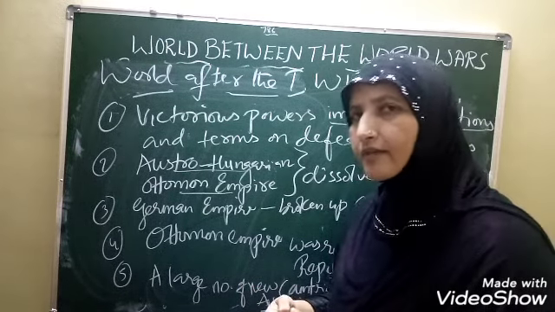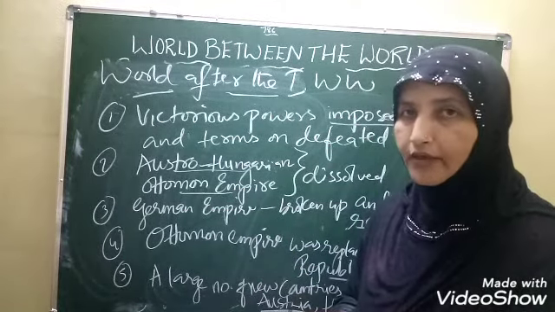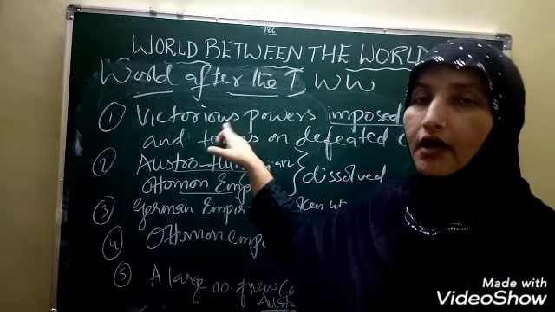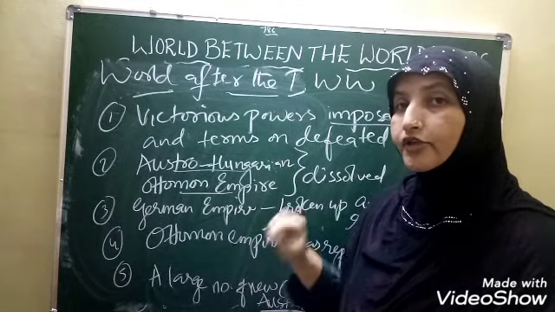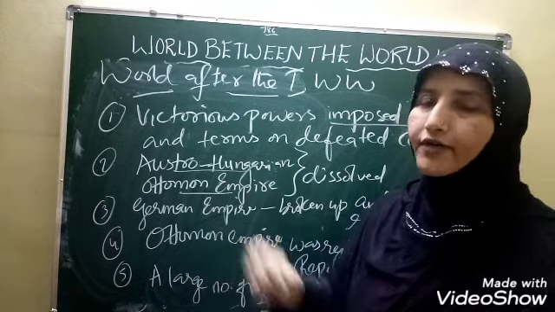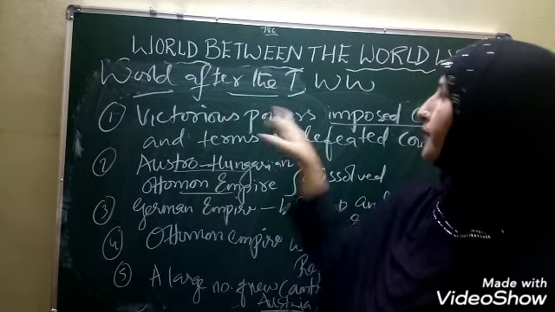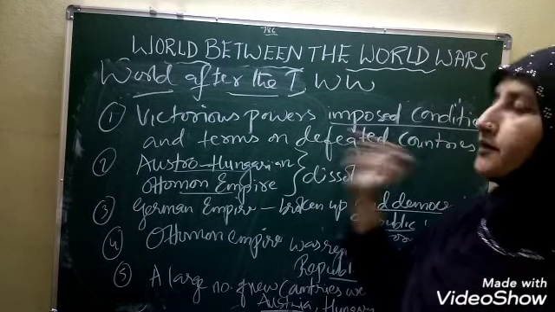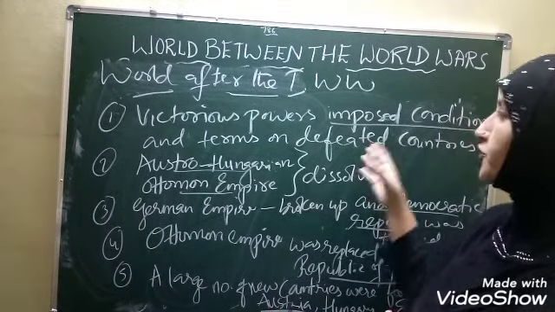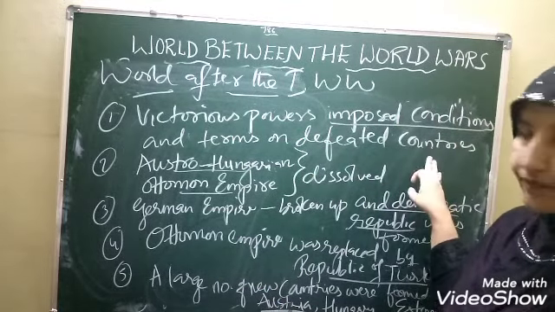Shall we take Russia? No, because Russia withdrew in the year 1917, in the middle of the war only. So US, Britain, and France were called the victorious countries, and the defeated countries were Austria-Hungary, Germany, Italy, and also Turkey, because Turkey helped these Central Powers countries. The victorious powers imposed conditions and terms on the defeated countries. Certain strict rules and regulations were imposed. What were those? We'll discuss after this topic.